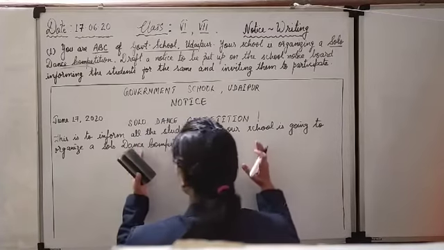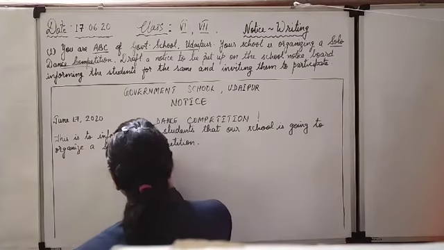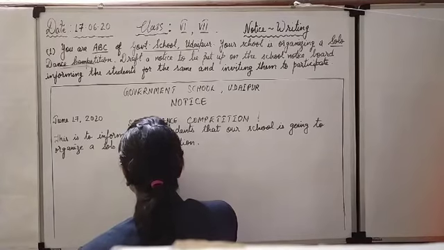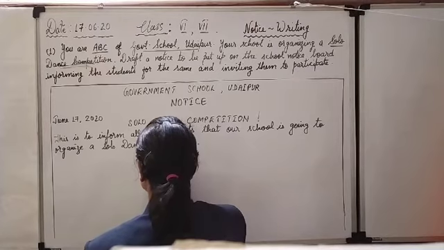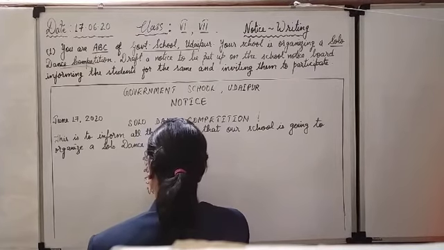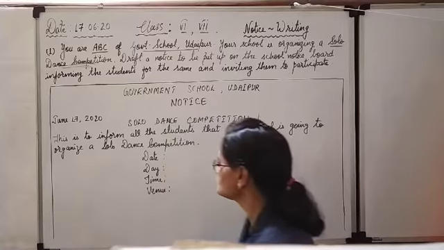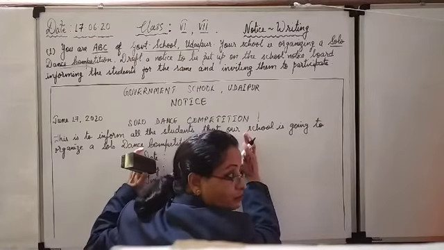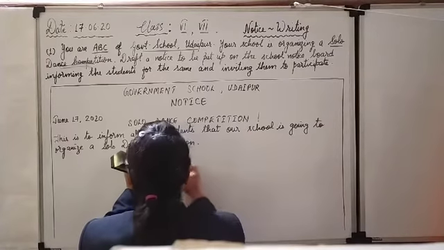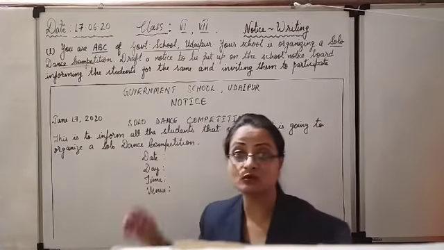Then in the center we will put up the details like date, day, time and venue. Venue means place. See, again you have to see that it comes within the box, in the center. Okay, date is, what is the date for the, better not today's date.